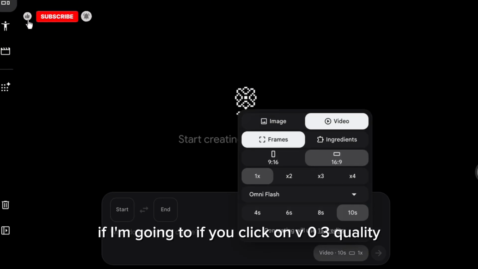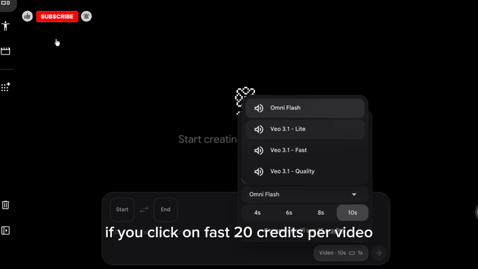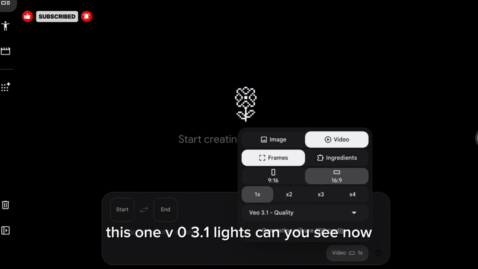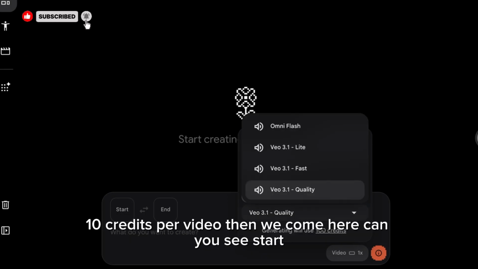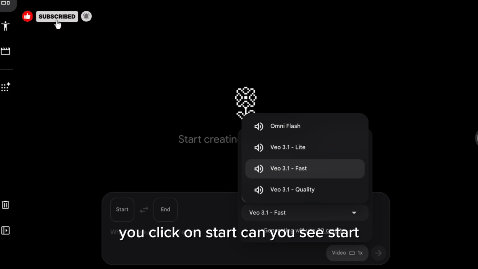If you click on Veo 3 quality, it's going to give you 100 credits per video. If you click on fast, 20 credits per video. So we are going to be using light. This one, Veo 3.1 light. Can you see now? 10 credits per video. Then we come here. Can you see start? You click on start.